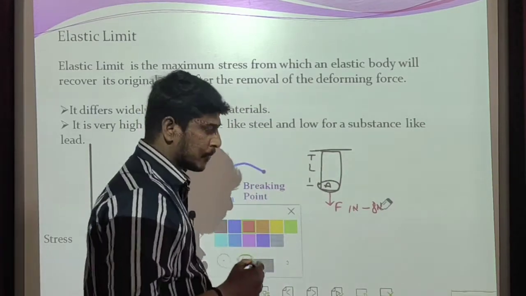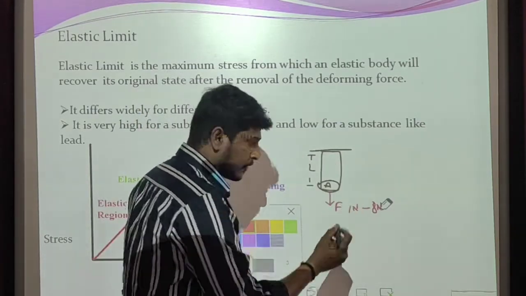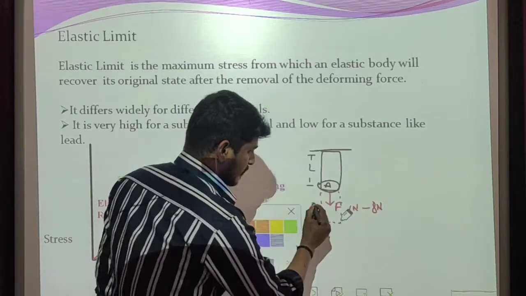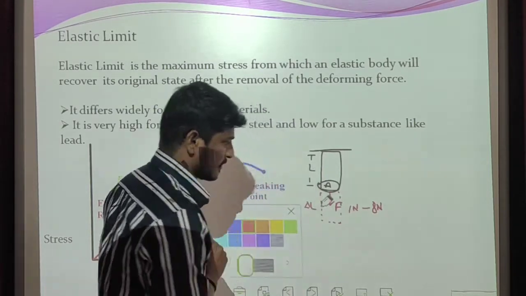Then this body will undergo deformation, that is, a change in length.